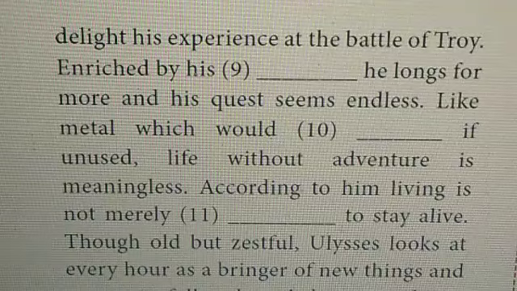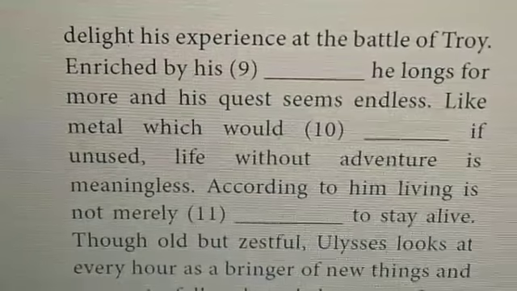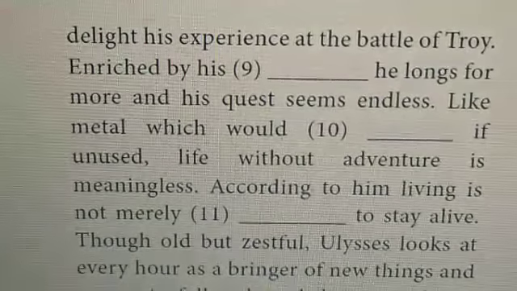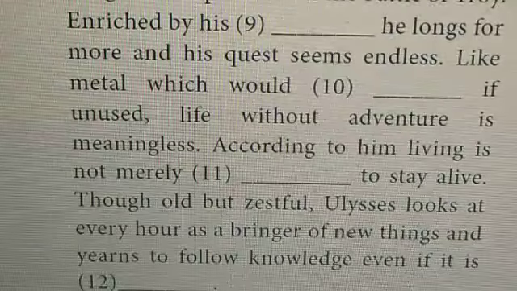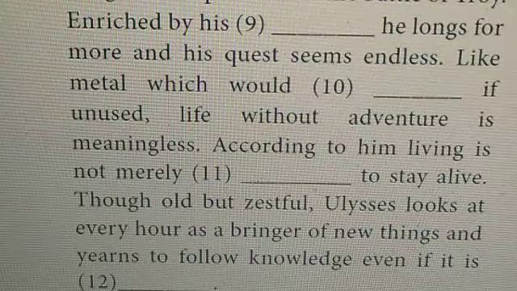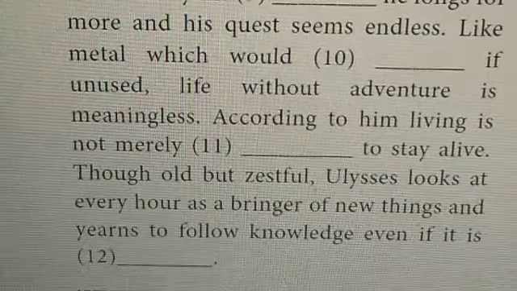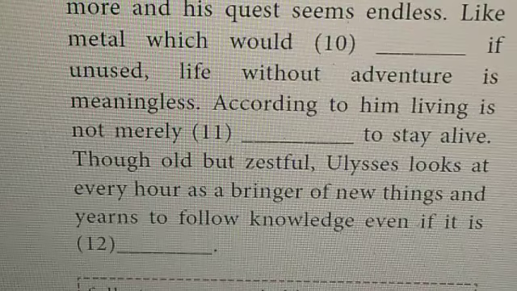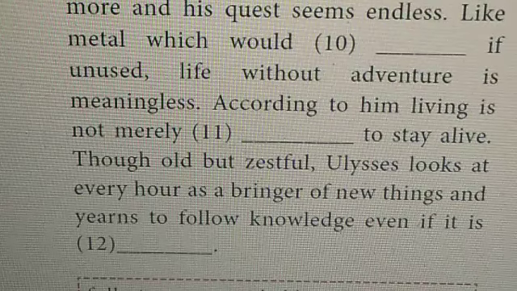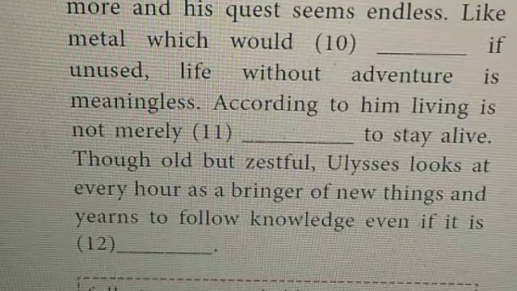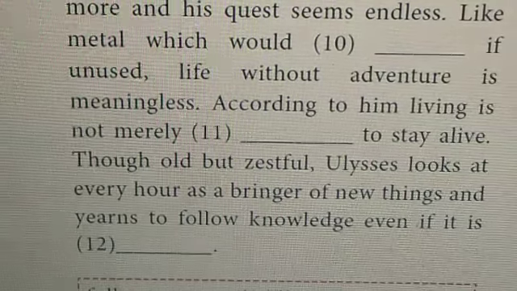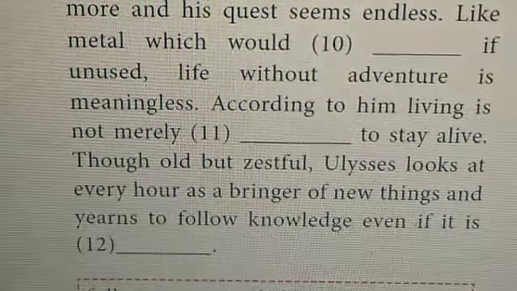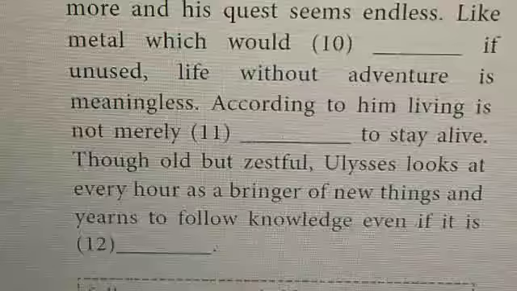Life without adventure is meaningless. According to him, living is not merely breathing to stay alive. Though old but jestful, Ulysses looks at every hour as a bringer of new things and yearns to follow knowledge even if it is unattainable.